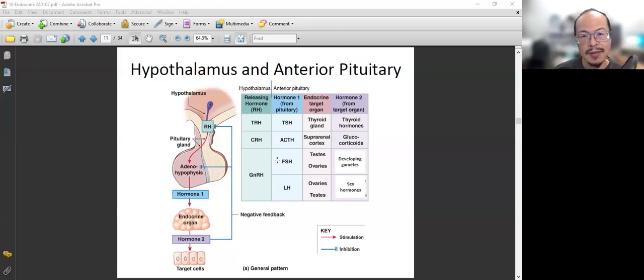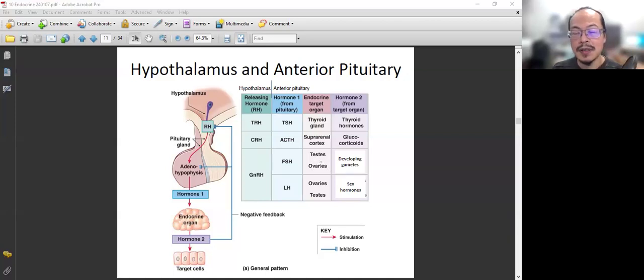GnRH will cause the anterior pituitary gland to release FSH and LH. Where is FSH released from? Anterior pituitary gland. Where is LH released from? Anterior pituitary gland. Now, their function: when FSH and LH are released from the anterior pituitary gland, they act on the gonads. In the male it is the testes, in the female it is the ovary.